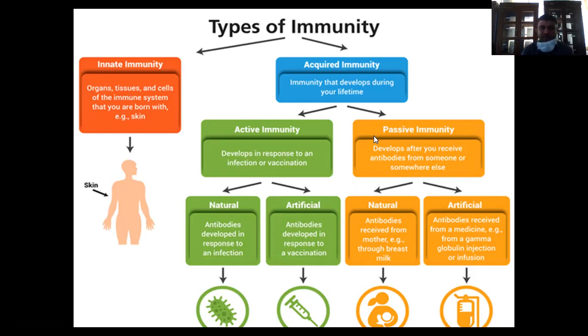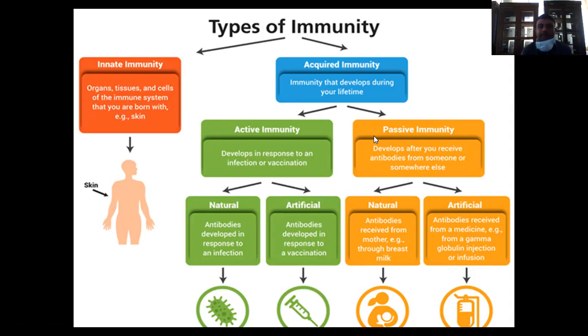Okay, that is passive acquired immunity, that develops after you receive antibodies from someone or somewhere else. Again, here it is classified into two types: natural passive immunity and artificial passive immunity.